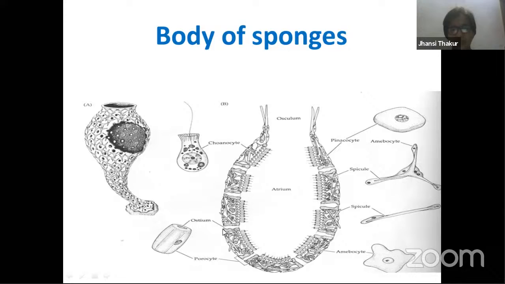So these are the spaces. This is another space. These are the porocytes, which will let water inside the body. This is all empty, where water enters from the side and goes out from here, the osculum. So here you can find one layer of cells outside, pinacoderm, made up of pinacocytes. The cells through which water goes inside, we call porocytes. And then these are the cells which are present inside, which are choanoderm, right? So these are multicellular, you find many cells over here, but tissues are not found.